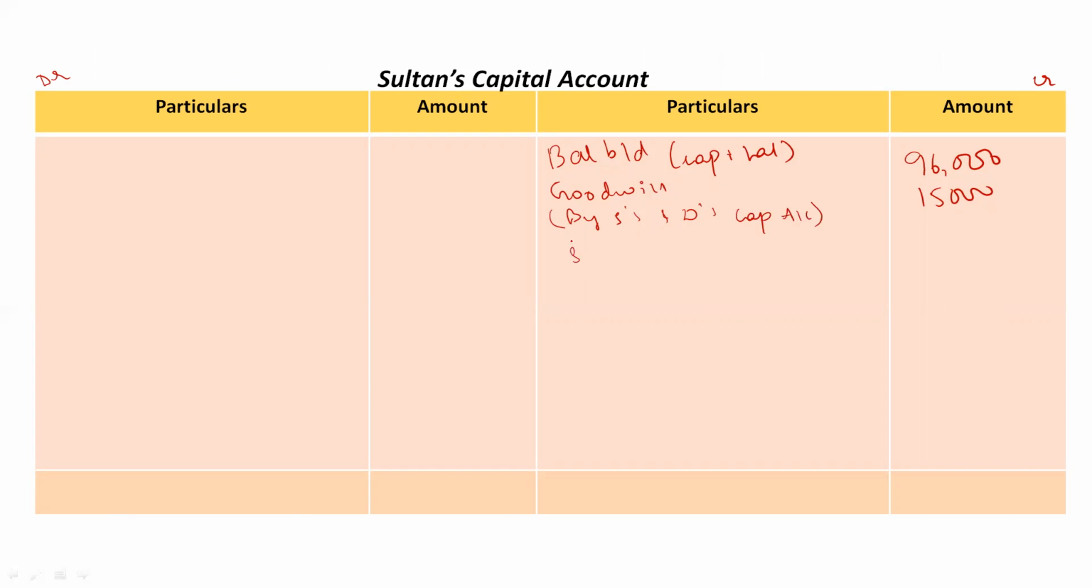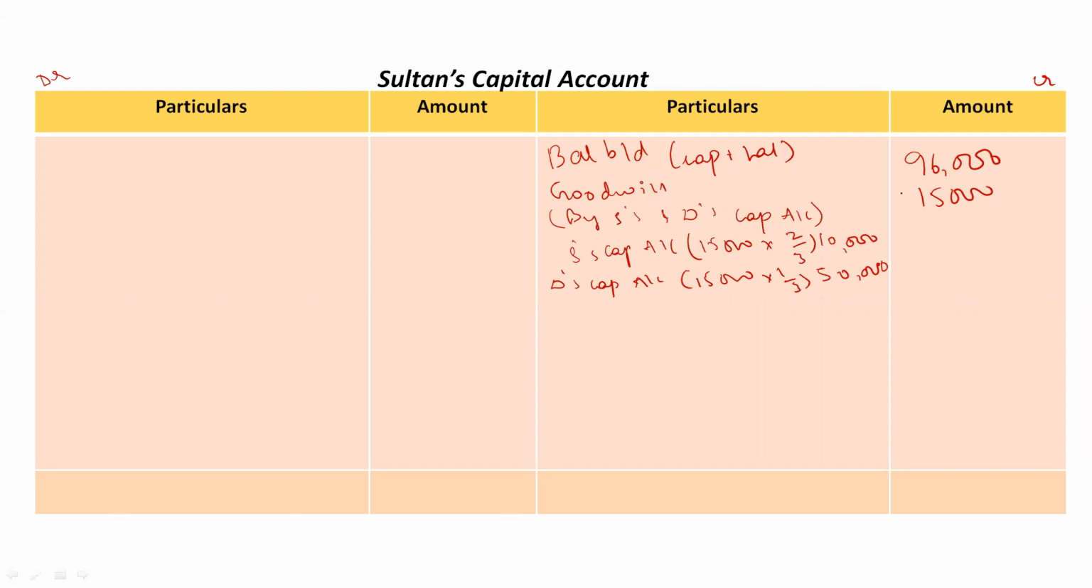For Singh's capital account, 15,000 into 2 by 3 will be 10,000. It means 10,000 rupees of goodwill is contributed by Singh's capital account. Then 15,000 into 1 divided by 3, that is 5,000 rupees, is contributed by David. In total, they both are contributing 15,000 rupees as goodwill to Sultan.